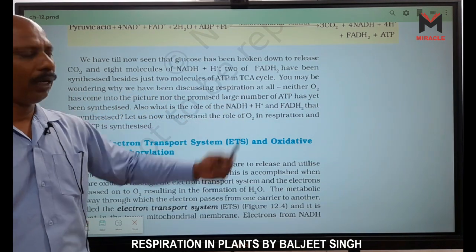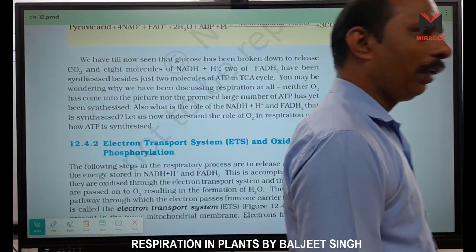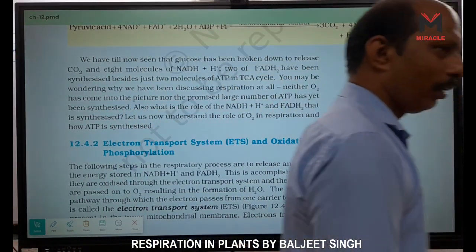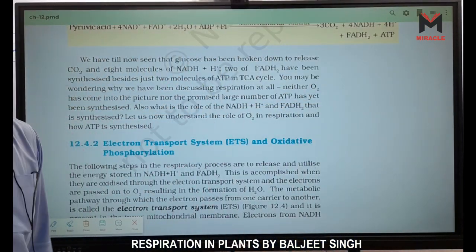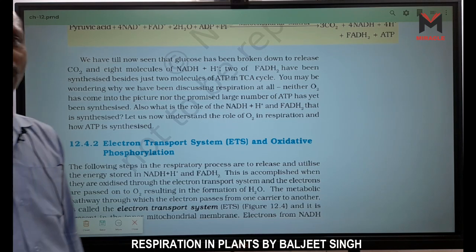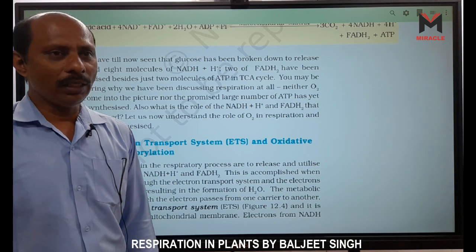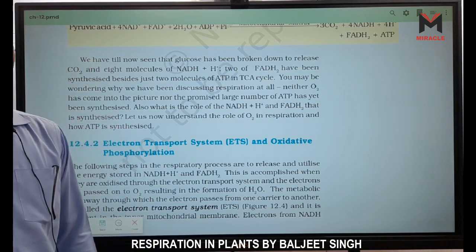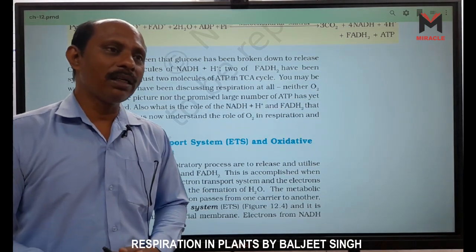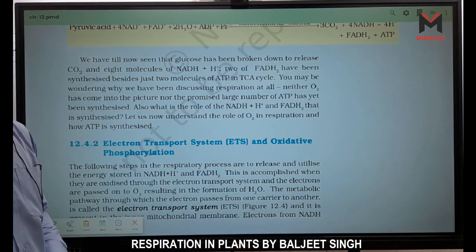In this whole process oxygen is not involved anywhere else, right? Oxygen is not involved, but we need oxygen for respiration. What is the importance of oxygen? In the electron transport system, we use oxygen, because oxygen is the ultimate acceptor of hydrogens and electrons, right?